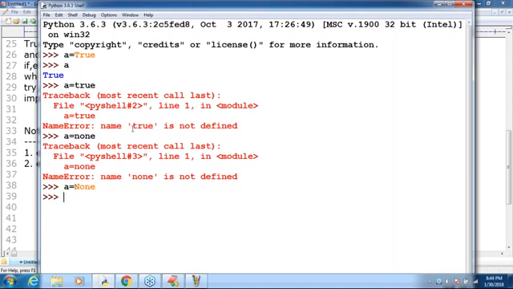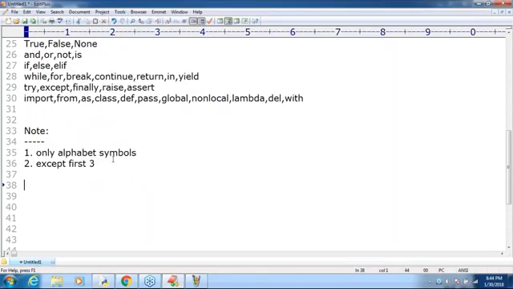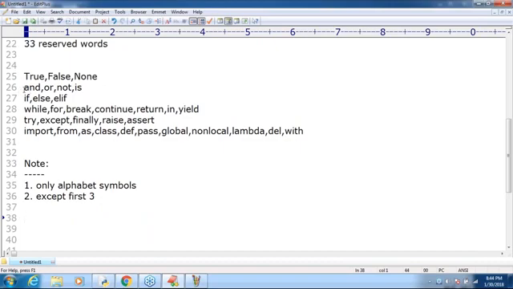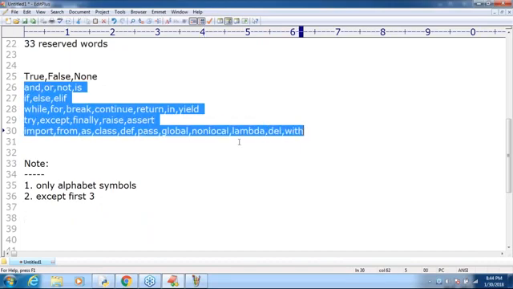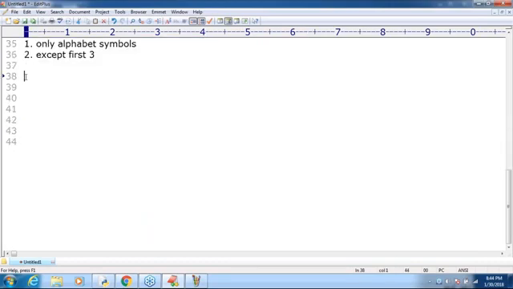So only for the first three, uppercase letters are compulsory. Remember, except for that, all the remaining contain only lowercase alphabet symbols, right? Clear? Are you in a position to understand, right? Okay, that's all. Sir, now I want to list out all these keywords. How can you do that?